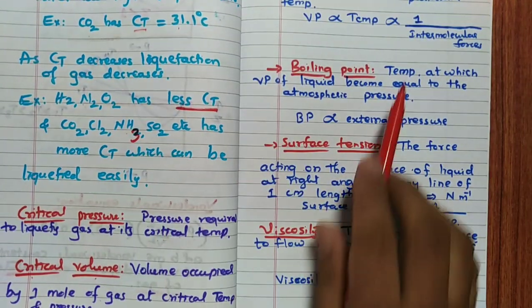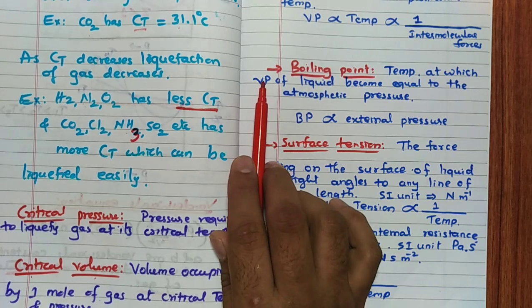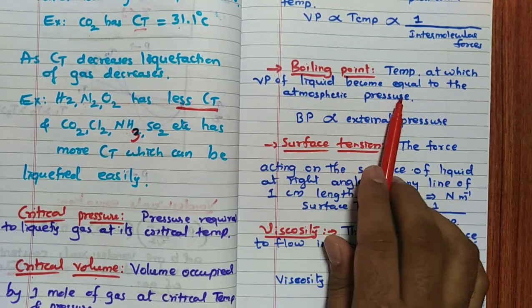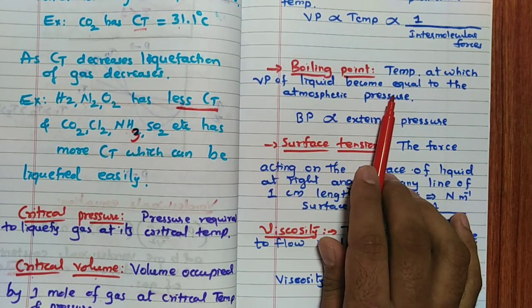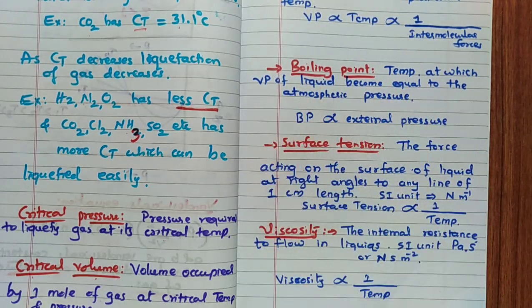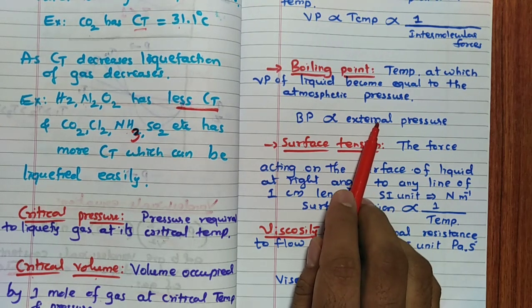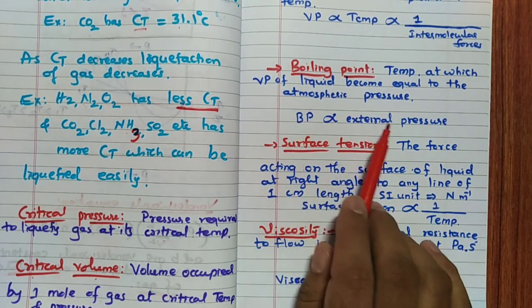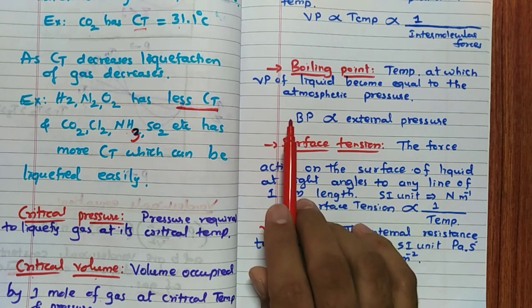Then boiling point: the temperature at which the vapor pressure of the liquid becomes equal to the atmospheric pressure. Very, very important. Remember, if the external atmospheric pressure is less, the boiling point is less. If the external atmospheric pressure is more, the boiling point is more.